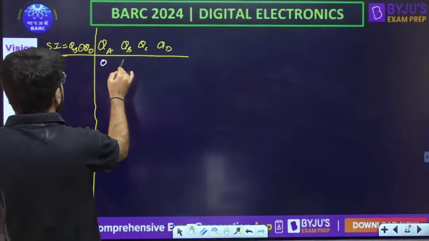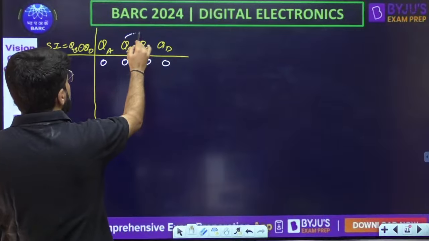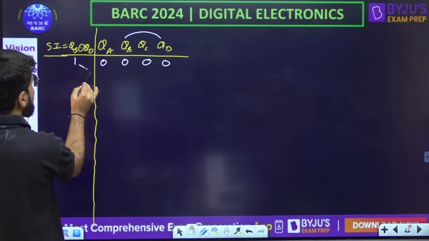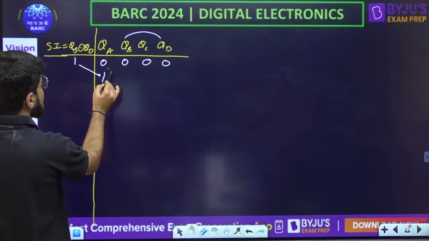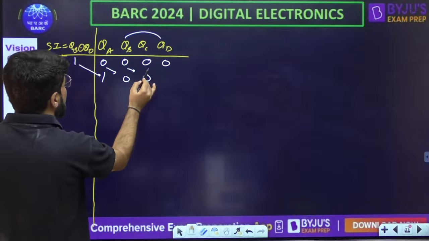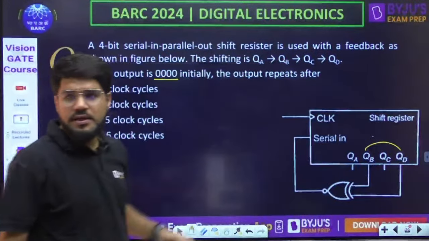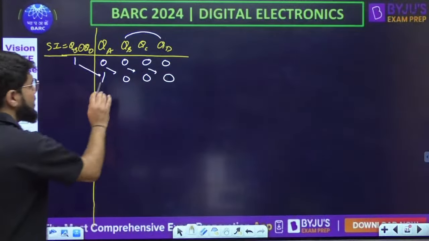Initially 0000. Acha, in dono ka XNOR lena hai. Whenever they are same, the serial input will be high. Now do the right shift operation. Serial input comes to the MSB. As clearly mentioned, it is a right shift operation: A to B to C to D. Done hai? Now next is 1000.